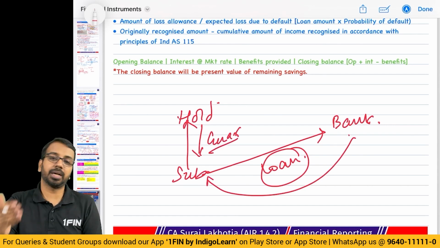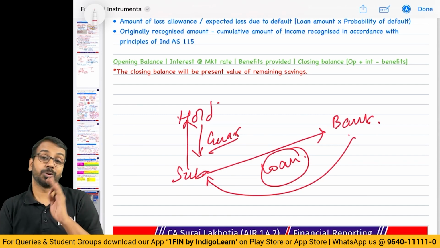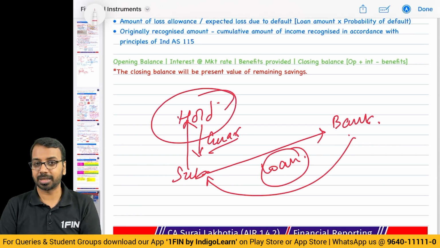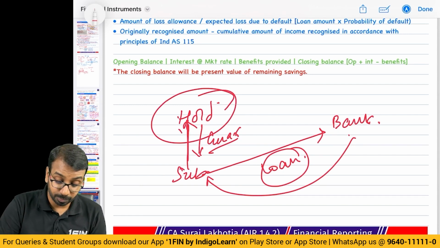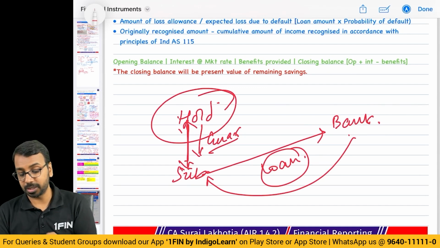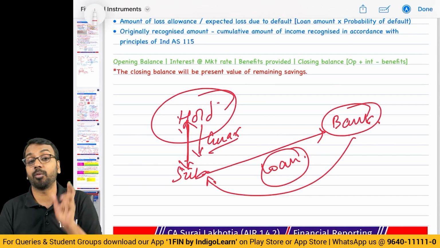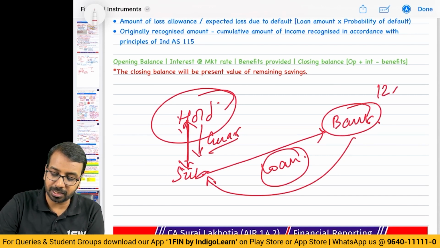Now, typically when a bank or any financial institution or any company provides guarantee to the other party, they will want something in return because holding company is taking a risk. Now, in case of holding subsidiary, if they don't charge anything, but benefit is being given to subsidiary, correct or not? Holding company is giving some benefit to subsidiary, because of which they are able to get the loan from the bank. So, this benefit has to be accounted. Now, what is the benefit? Let us say without guarantee, the rate is 12%. And with guarantee, the rate is 10%.